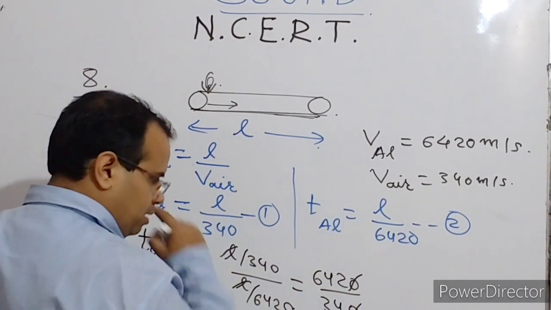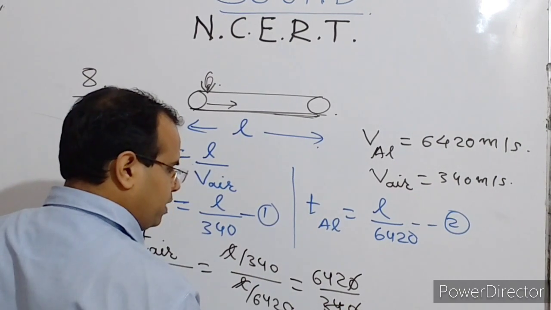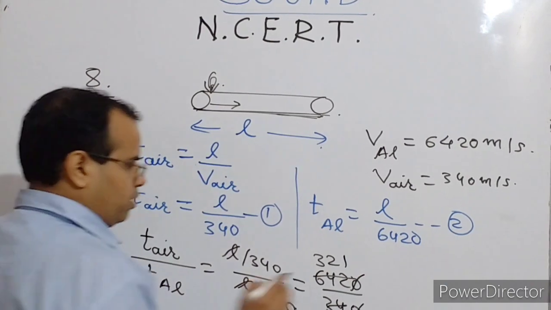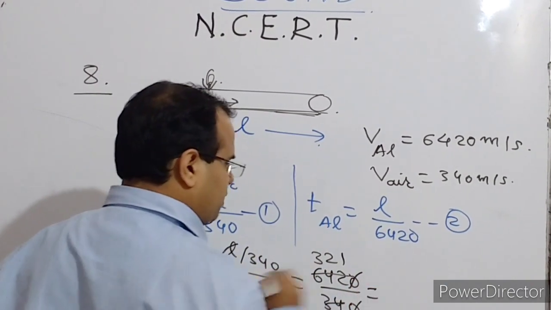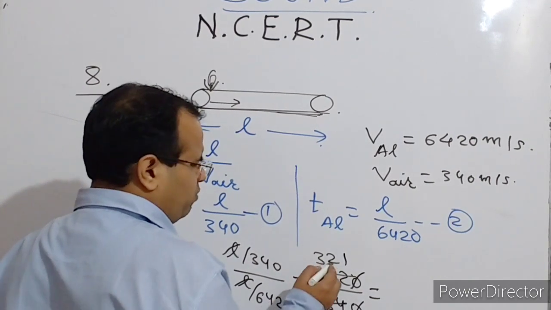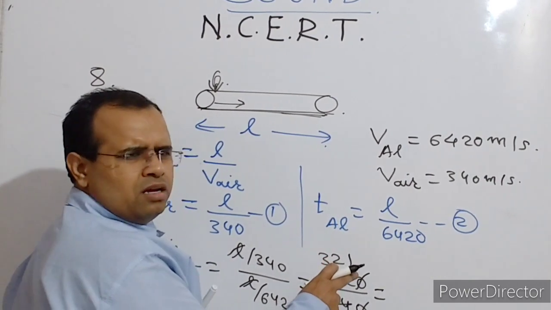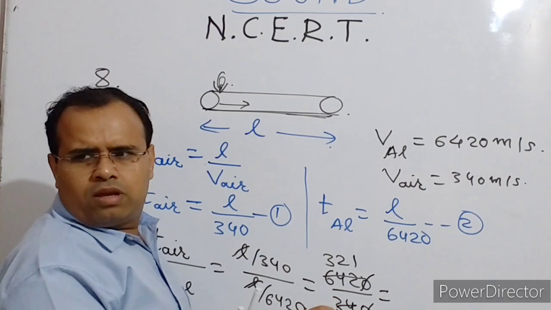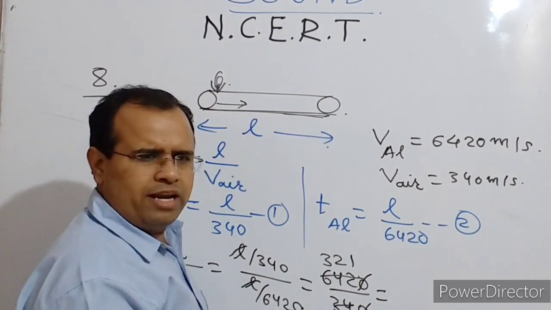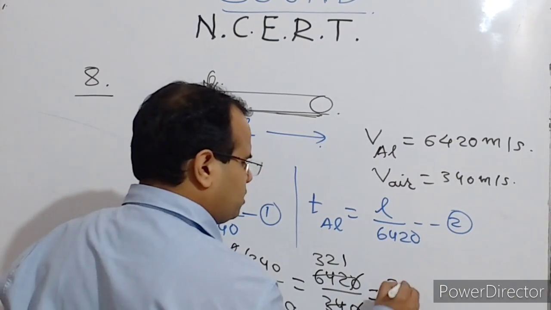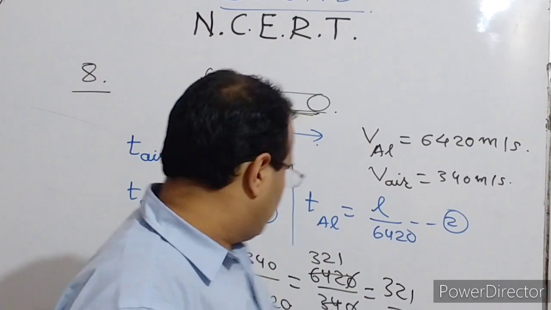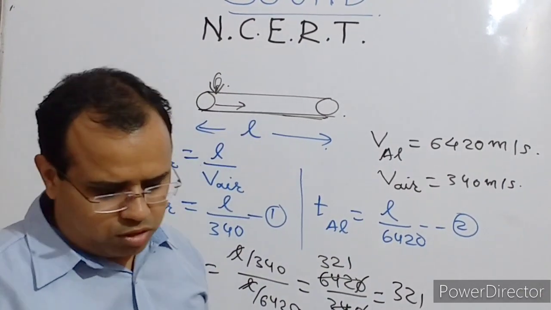Now 17 2s are 34, 17 3s are 51, and so on, which reduces to 321 upon 17. If it can be cancelled further, otherwise 321 upon 17 is the ratio. So this is how you can do this question.